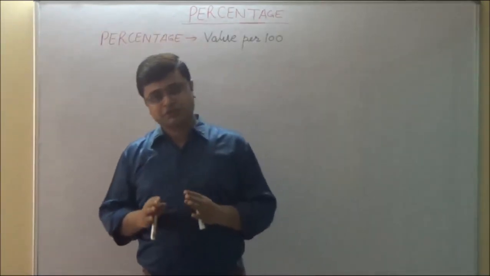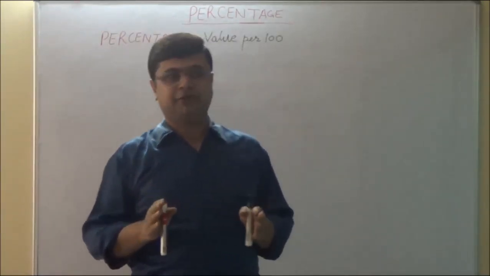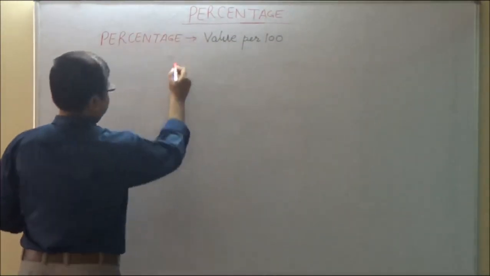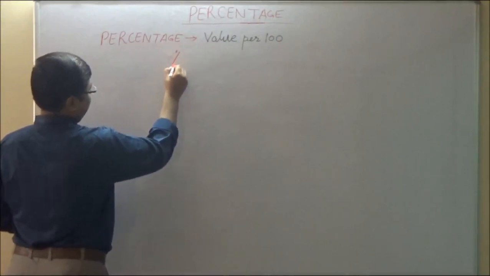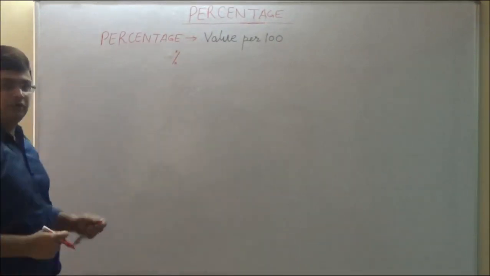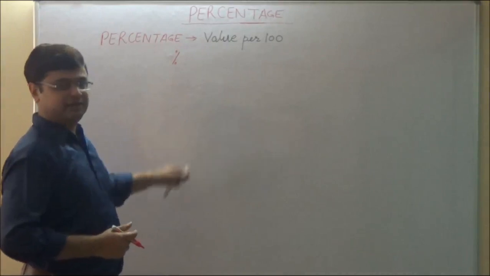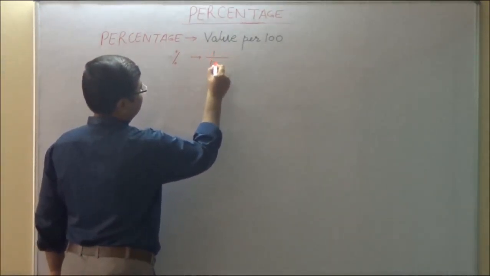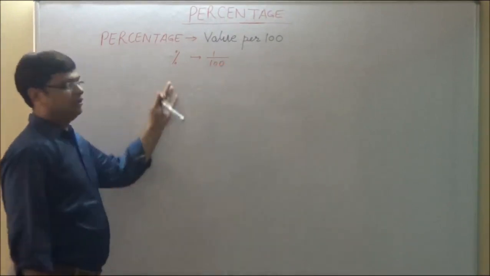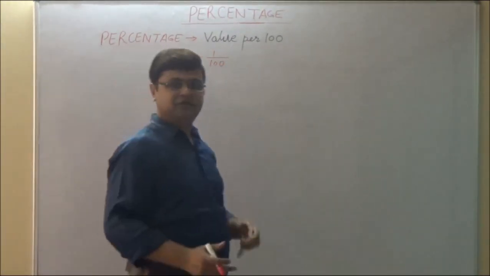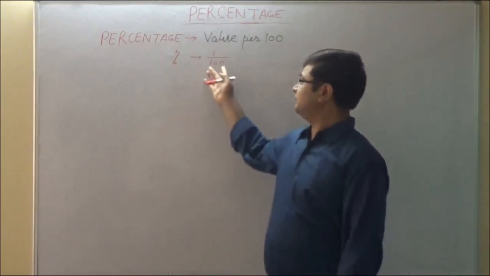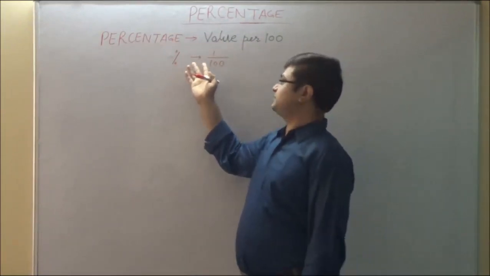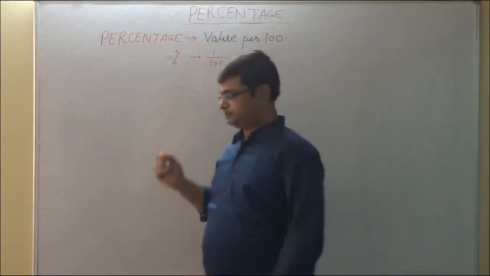Now, since we have understood that percentage means value per 100, percentage is represented by a sign, the percentage sign, which we all know looks like this. This sign in itself says 1 by 100. Or we can indirectly say the value of this sign can be written as 1 by 100. Since percentage is value per 100, the percentage sign represents 1 by 100.